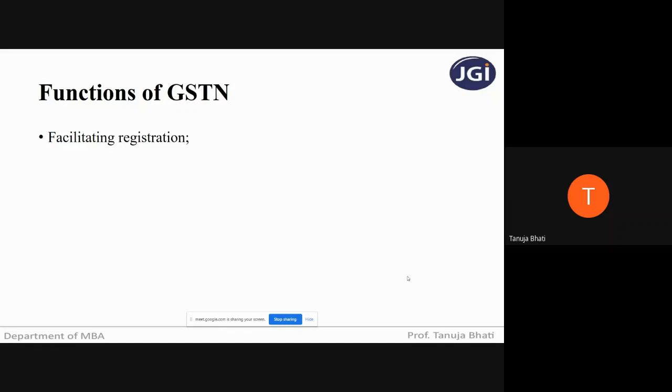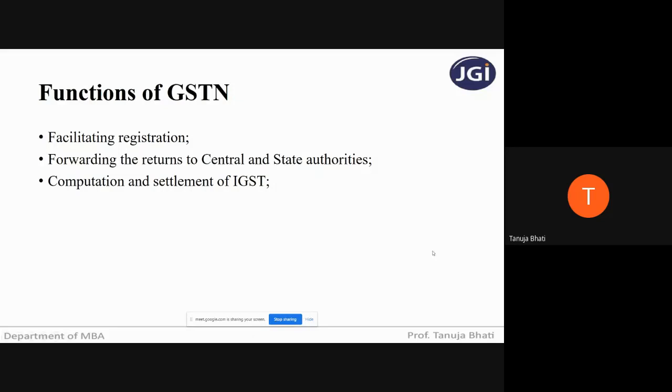It helps in facilitating the registration and forwarding the returns to central and state authorities. Suppose you want to submit a return, again with the help of the GSTN website, you're going to furnish your returns. This return goes to whom? Central and state tax authorities. Then computation and settlement of IGST also takes place. This facility is also available under GSTN. Then the matching of tax payment details with the banking network. Once you have made the payment, you have created a challan under the GSTN network, you can also cross-check with your bank with the help of GSTN.